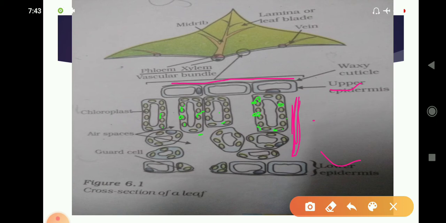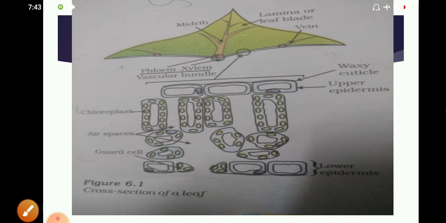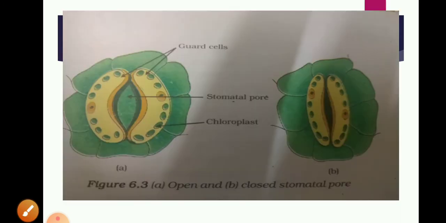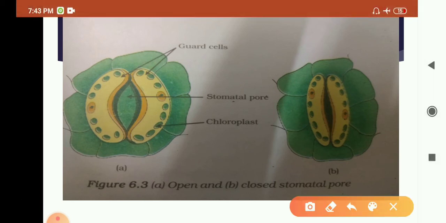You can see here the openings or pores on the leaf. Those pores are called stomata, singular stoma and plural stomata. Stomata are the tiny pores present on the surface of the leaf for exchange of gases. Each stoma is a small pore surrounded by two kidney-shaped guard cells.